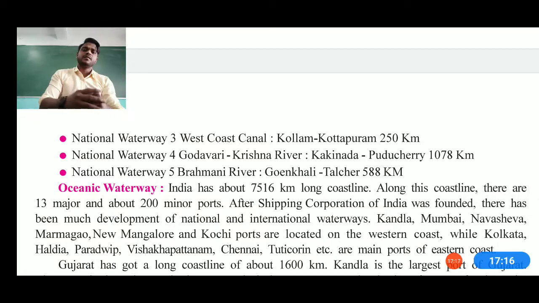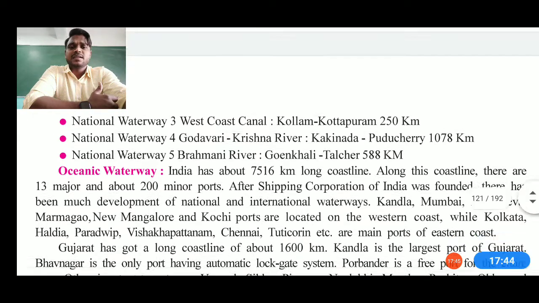Kottam, 250 western coastal canals, then fourth comes the Godavari, Krishna River, about Kakinada, that reaches to Puducherry about 178 kilometers, and last but not the least, the Brahmani River, reaching around 588 kilometers. This is how our river waterways inside India have been developing in such a way that they have connected almost 85% of the internal regions, okay.